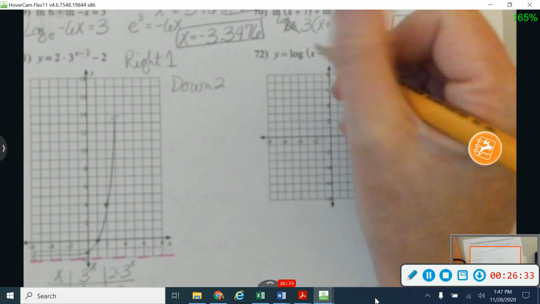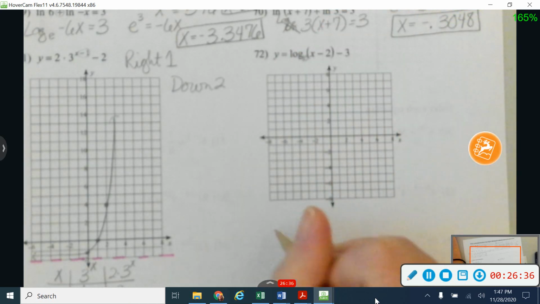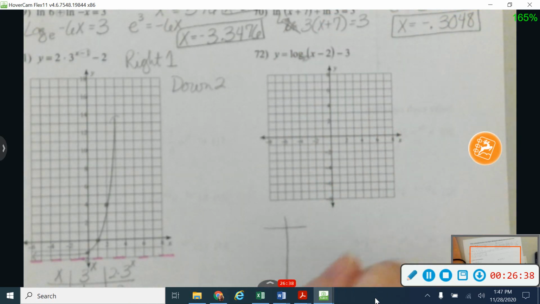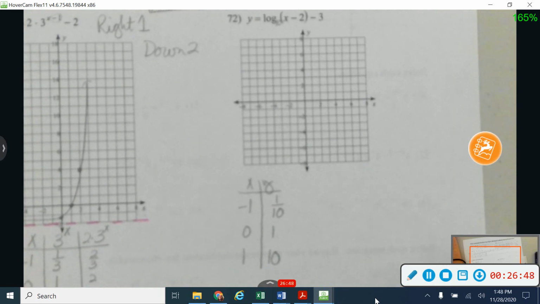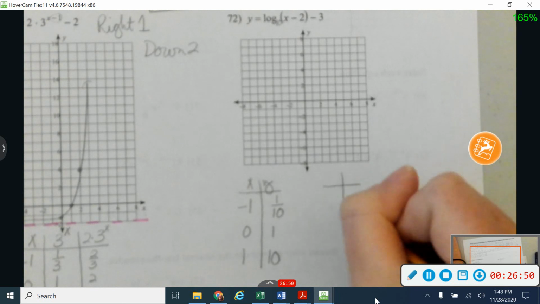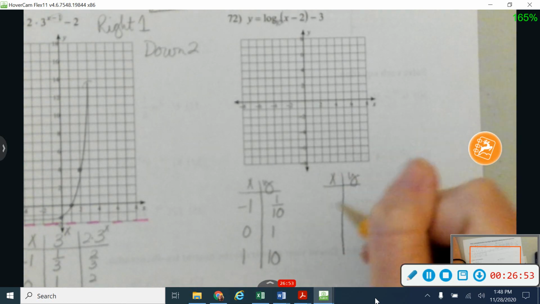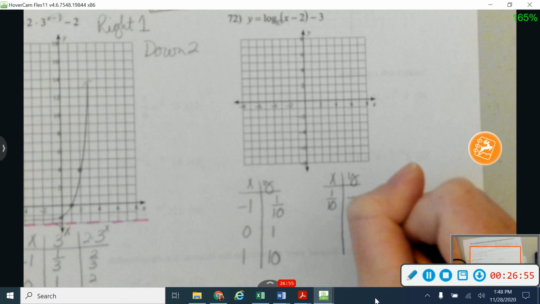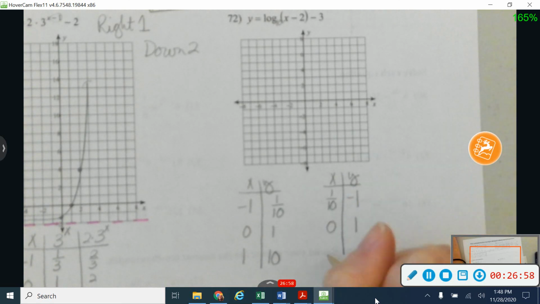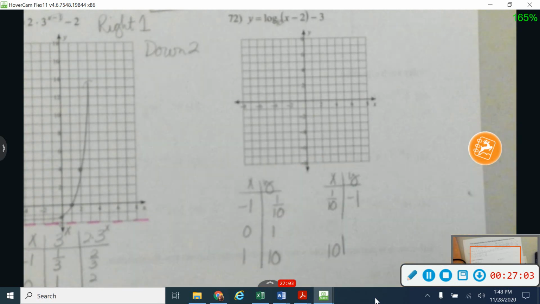Okay, our last question works with a base of 10. So with my exponential, my table would be like this. But with my logarithm, it's going to be a switching of x and y, or an inverse. So for my logarithm table, I'm going to use 1/10, 1, and 10, like that.